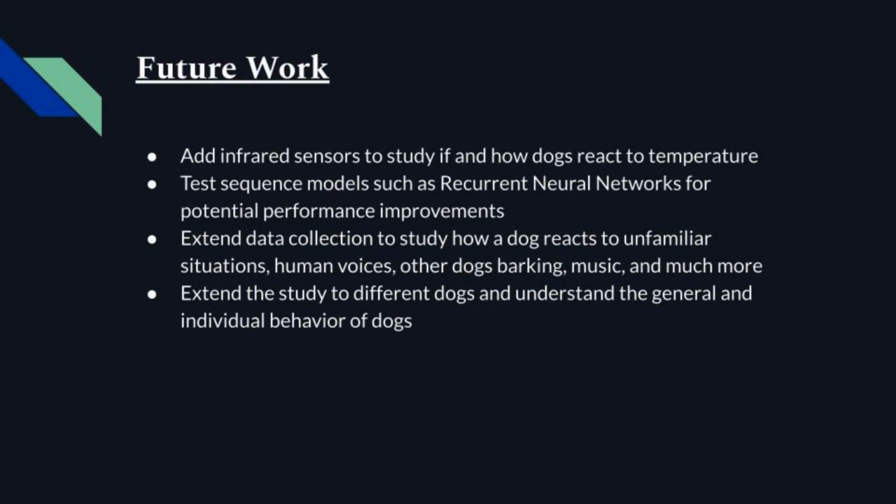In the future, we plan to extend in the following directions. First, we want to add infrared sensors to study if and how dogs react to temperature. We also want to test sequence models such as recurrent neural networks for potential performance improvements. Third, we plan to extend data collection to study how a dog reacts to unfamiliar situations, human voices, other dogs barking, music, and much more. We also want to extend the study to different dogs and understand the general and individual behavior of dogs.